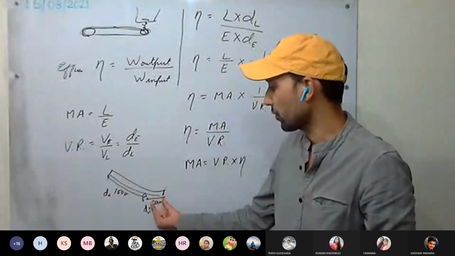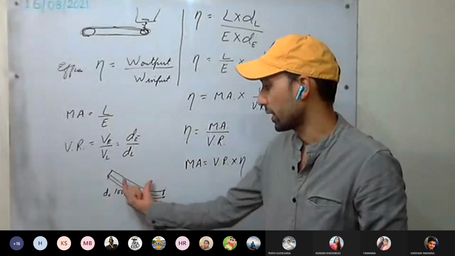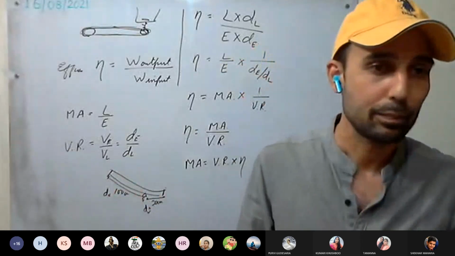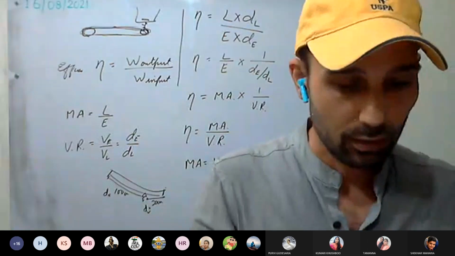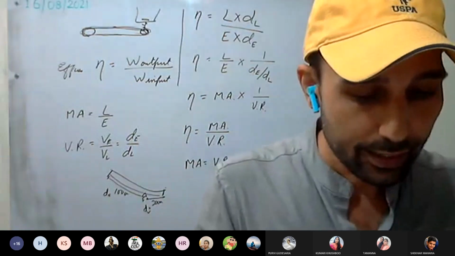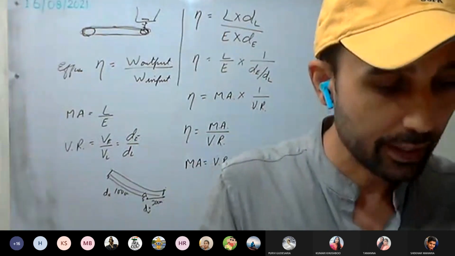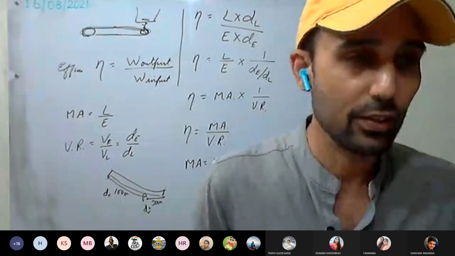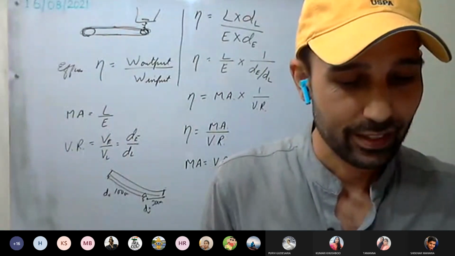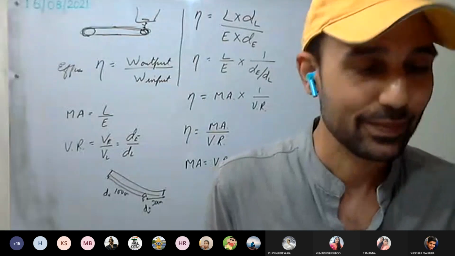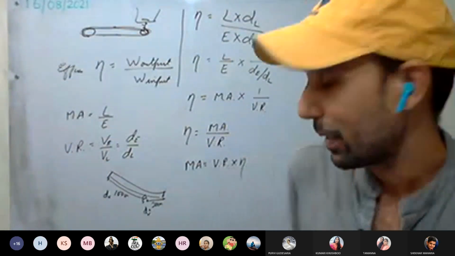And fulcrum is 20 centimeter from the load. That means DL equal to 20. Remaining distance will be our DE, distance of the effort. And you have to calculate the mechanical advantage of the crowbar. It's lever only. Sir, effort arm upon load arm.